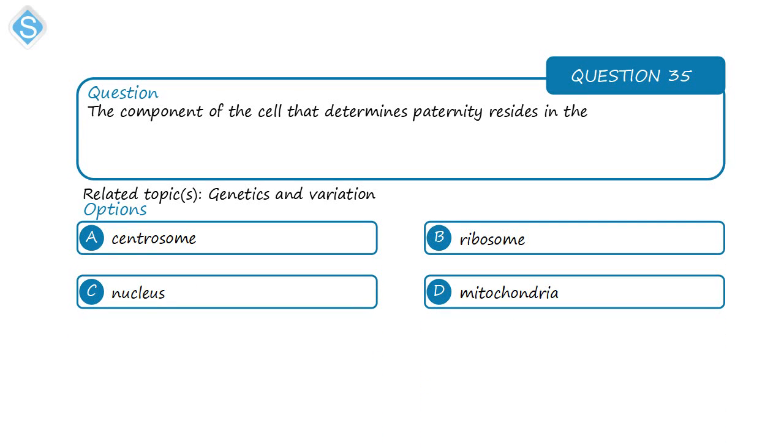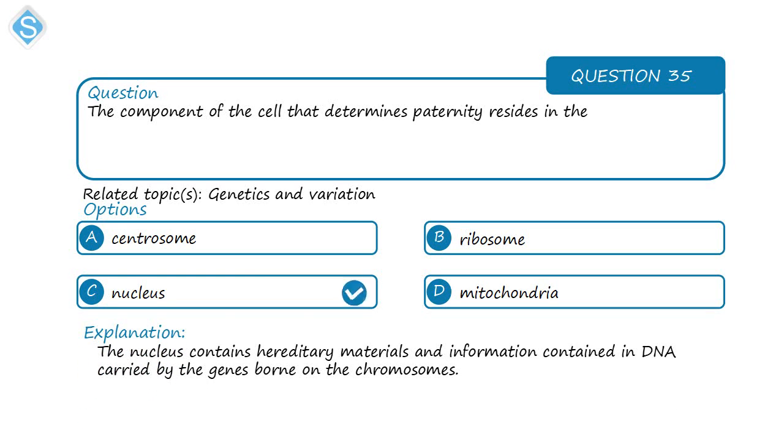Next question on genetics and variation. The component of the cell that determines paternity resides in the nucleus, and that is the DNA. The DNA is carried by the genes that are borne on the chromosome.